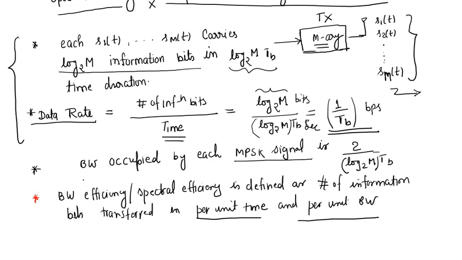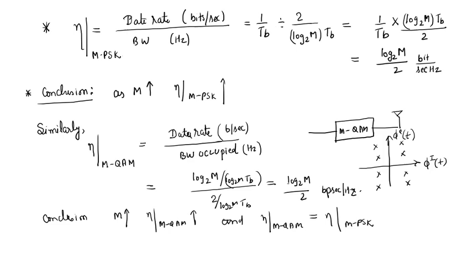The information which you are transmitting to the channel per unit time is called data rate, and if it is further divided by bandwidth, then it is called bandwidth efficiency. So bandwidth efficiency for the PSK scheme becomes data rate, which is 1/Tb, divided by bandwidth, which is 2 by log 2 M Tb.